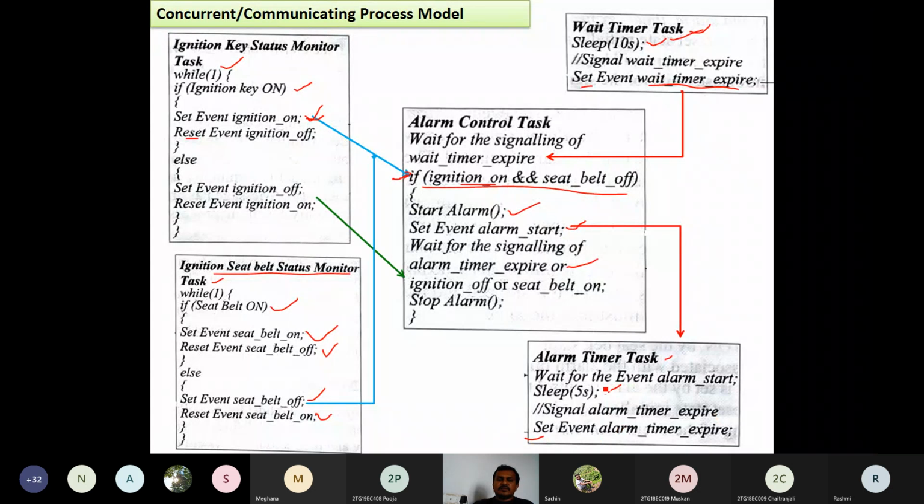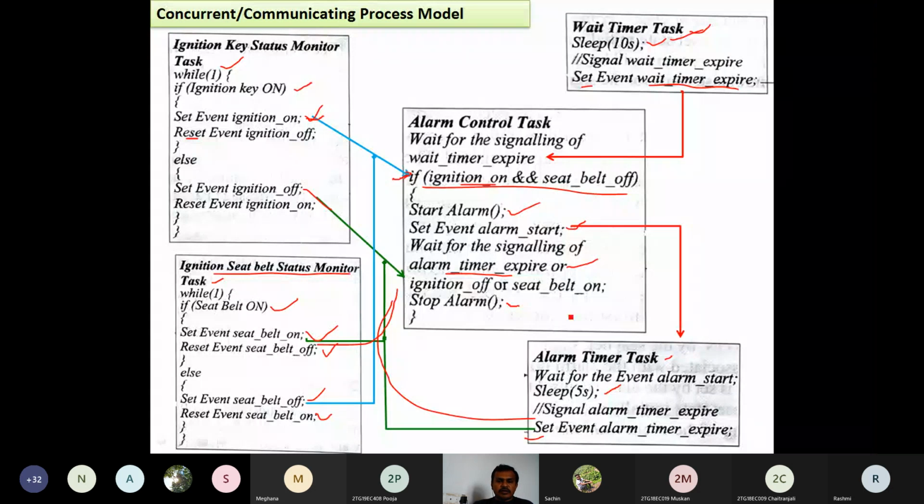So once it is set, what is going to happen? Here it is waiting for any one event to occur first. What are the events? All these three green color lines: ignition off, or the seat belt is on, or the alarm timer of 5 seconds is over. If any one comes first, then it is going to stop the alarm.